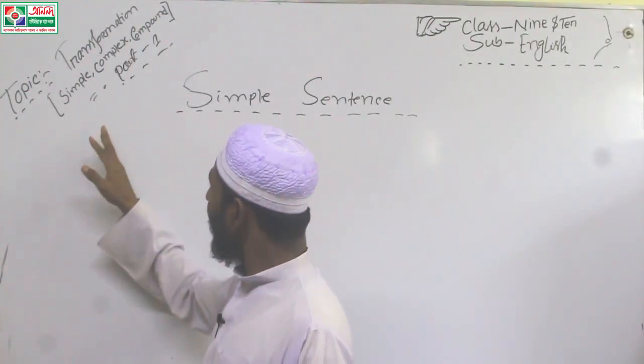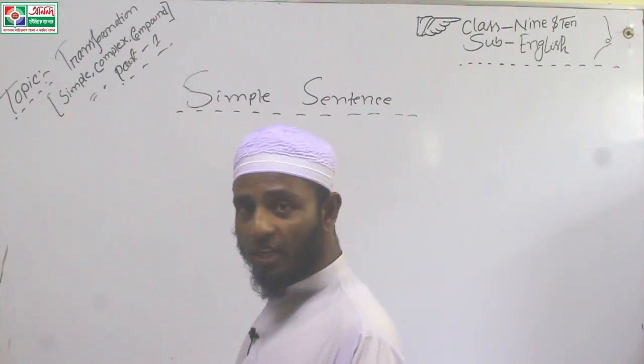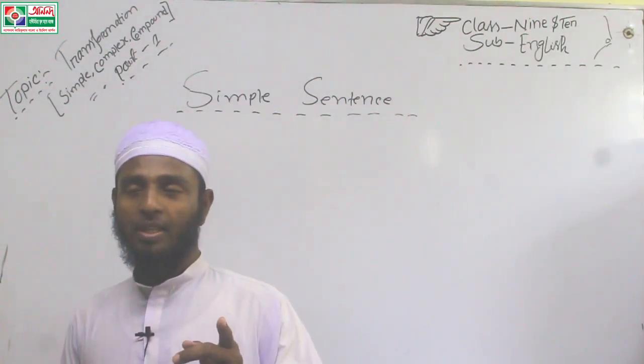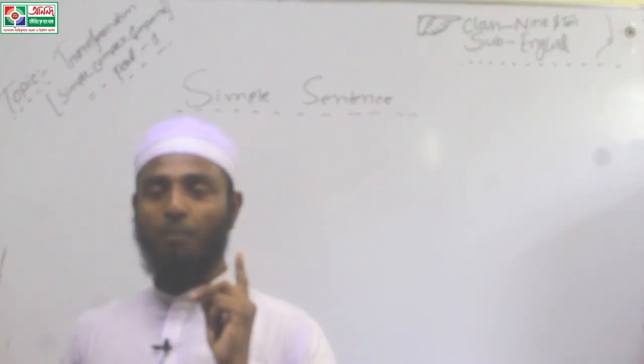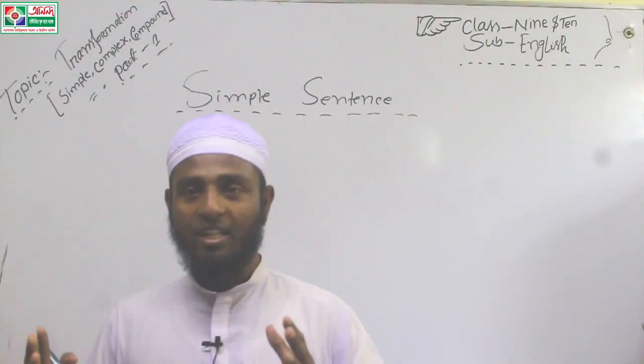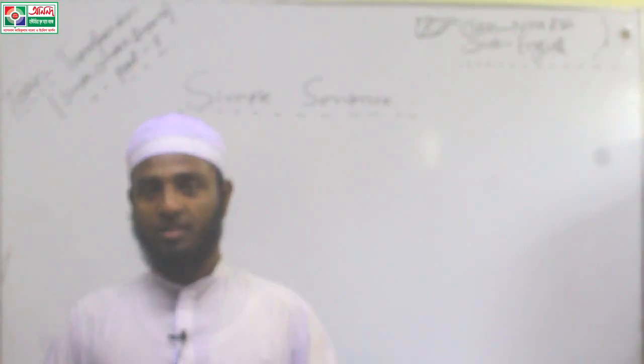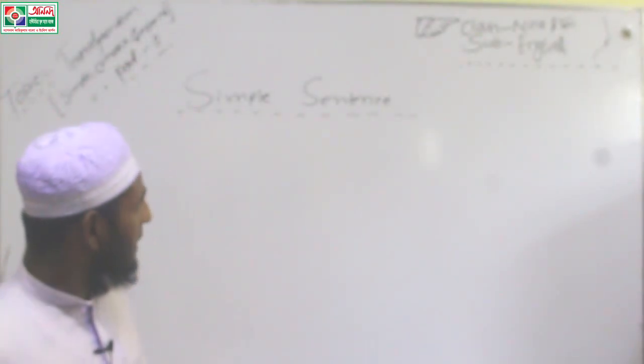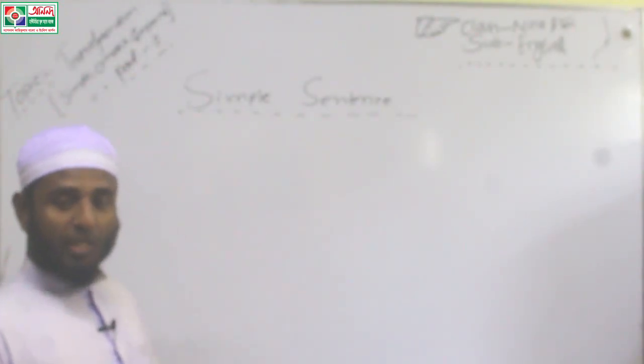Today I will discuss what a simple sentence is, what a complex sentence is, what a compound sentence is, and examples of these sentences. Let's start our topic.